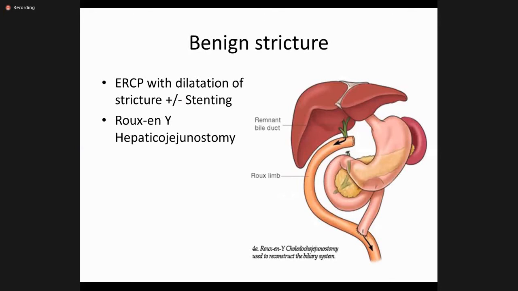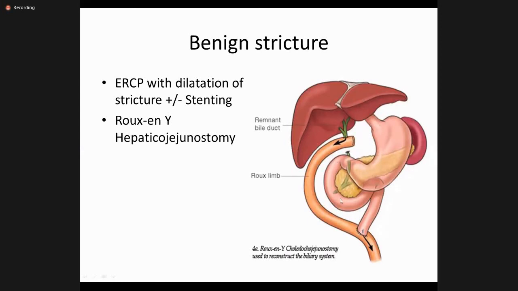And since you people know that the bile is coming through the common bile duct into the duodenum, and then from the duodenum it is coming into the jejunum. We take a loop of the ileum or jejunum, and we make this loop into the Roux loop. We call it Roux loop, and this loop is attached to the common bile duct. We call it hepaticojejunostomy. So this loop collects the bile, and then this loop is reconnected. Actually, this part is there.